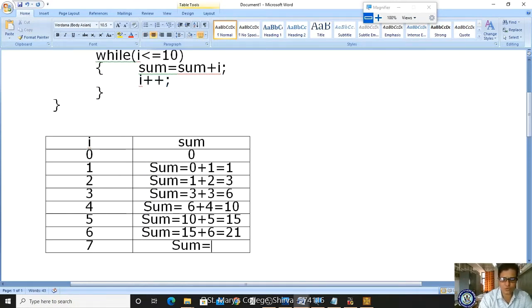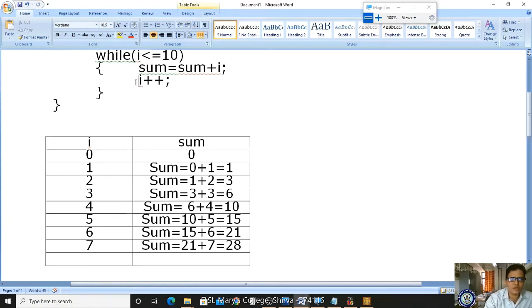Now it comes to the sum. 7 less than or equal to 10, condition true. Sum is equal to sum plus I. Already sum 21 exists. 21 plus 7 is 28. Okay. So after 28, I will be incremented. Now what is the new value of I? 8. If it is 8, once again it will come. 8 less than or equal to 10, condition true. 28 plus 8 is 36. Okay. Sum is equal to 28 plus 8, that is 36.